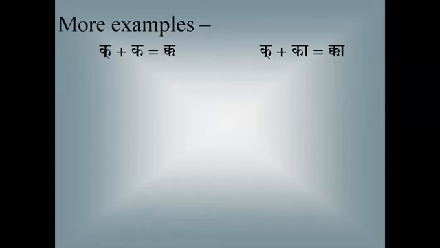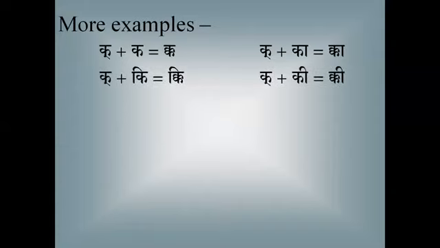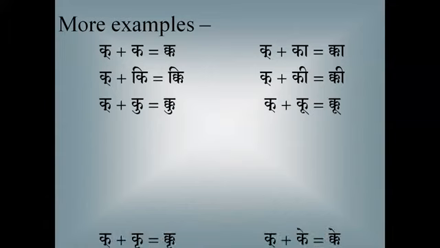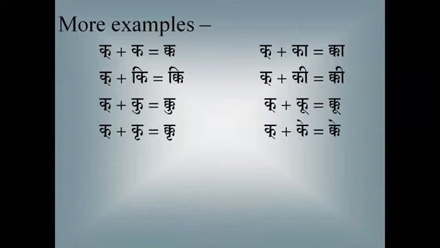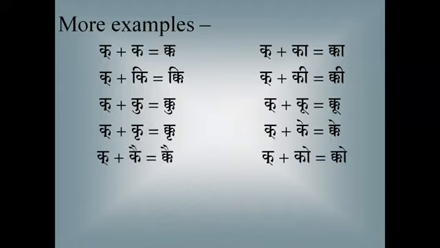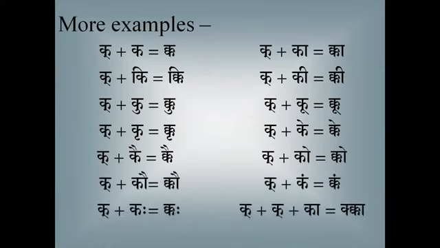Kakara plus ka, kha. Kakara plus ki, ki. Kakara plus ku, ku. Kakara plus kru, kru. Kakara plus ke, ke.